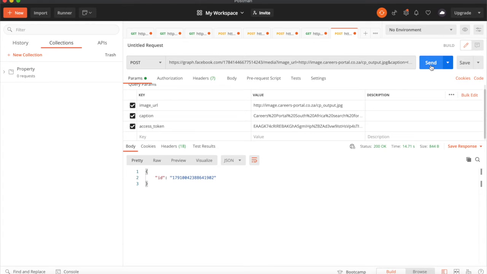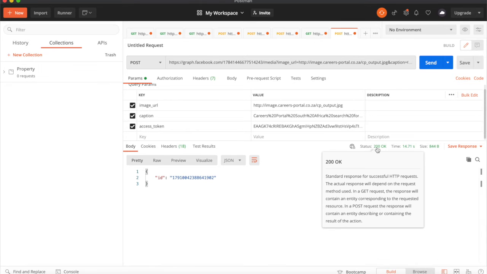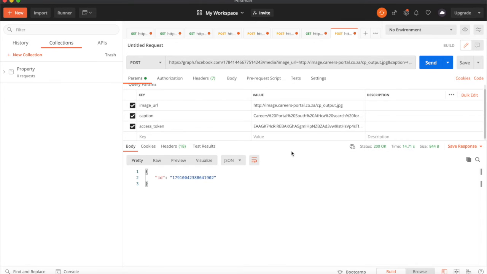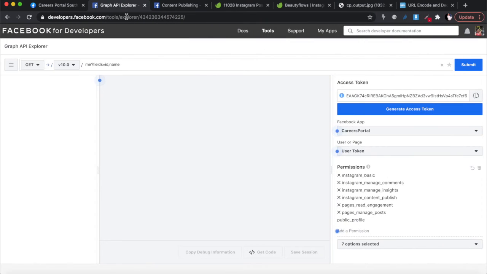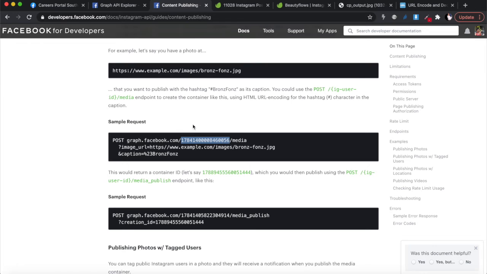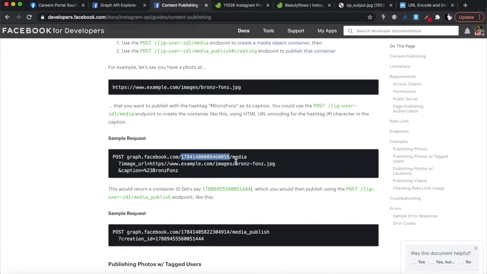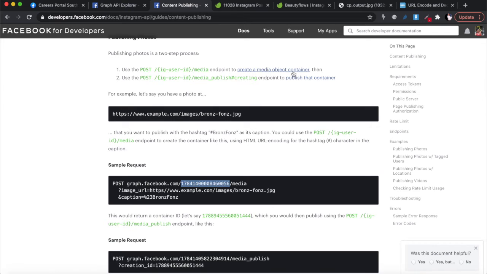Okay, that took a little bit of time, but if you're working with Postman, you'll see at the top there it says 200 status, which means that the request went well, and you don't get an error message returned, you actually get a number, okay? So your image is not visible on Instagram yet at this point, because you are actually doing just the first step. The first step over here is the one where you just send the image to get what they call a media object container.